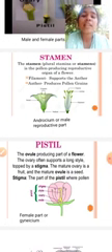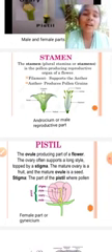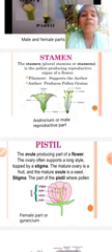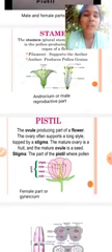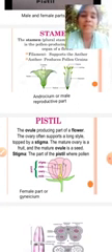Here the stamen is the pollen producing reproductive organ of the flower. Stamen means reproductive organ of the flower, and the stamen is divided into two types: filament and anther. Filament is helpful for giving support to the anther. The anther is situated at the upper side. That's why the anthers are based on the filament. The filament gives support, and the anther produces the pollen grains.